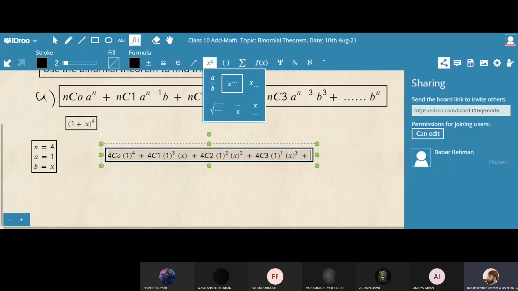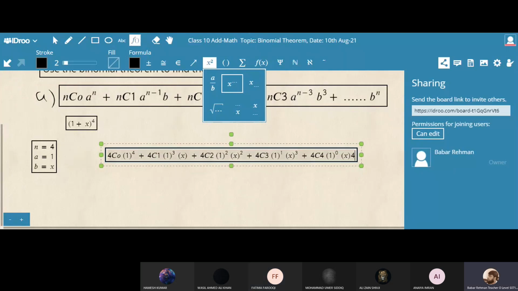Okay, now Fatima, please continue. 4C4, then 1 power 0, and then x power 4.